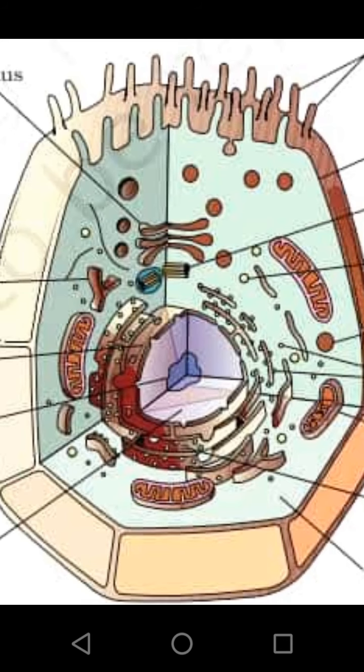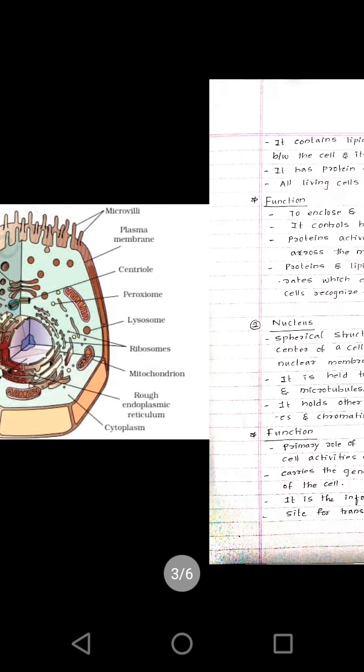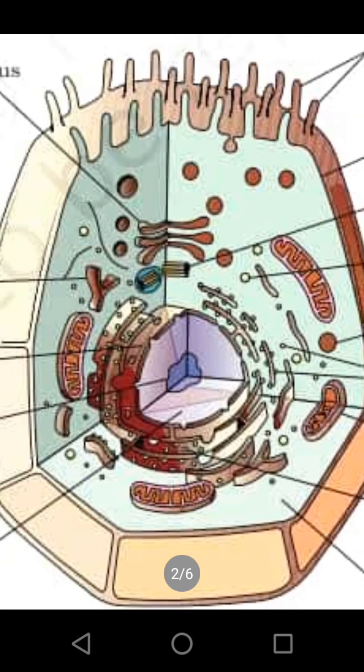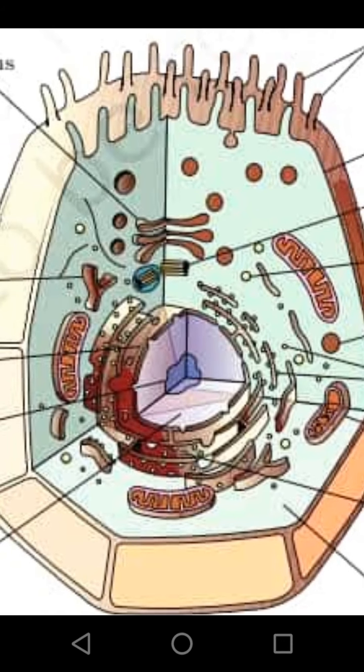In eukaryotes, the nucleus is located centrally in the cell, and it is covered by a nuclear envelope, the nuclear membrane. The nucleus is situated centrally. It is surrounded by the nuclear envelope, and this nuclear envelope forms spaces that are called nuclear pores.